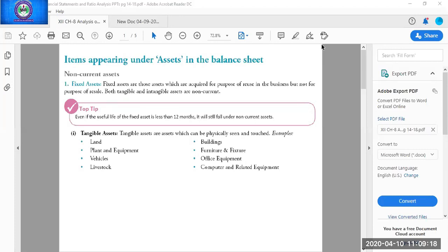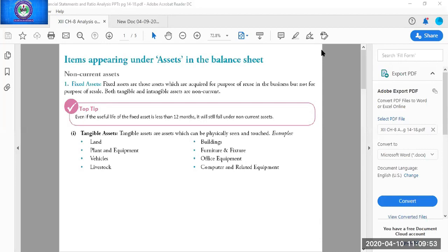Accountancy class, Chapter 1, Financial Statements of a Company. Till now, we have done equity and liability sides completely: current liability, non-current liability, and shareholder fund. Yesterday, we started with the asset side and did non-current assets. So I'm repeating the subheads of the non-current assets for a quick revision. Then we'll start with today's topic.